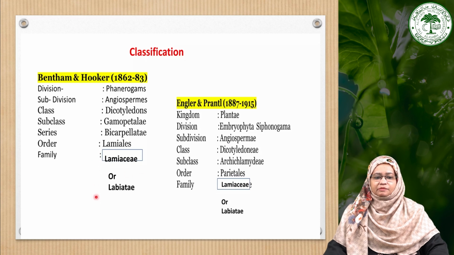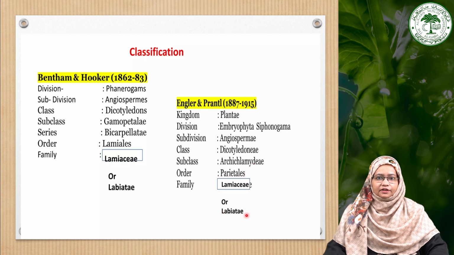The previous name of this family is Labiatae, and it is now changed to Lamiaceae due to the rules of the botanical code of nomenclature. And according to the Engler and Prantl system, this family is also placed in class Dicotyledones, the subclass is Archichlamydeae, and the order is Parietales, in which the family is Lamiaceae or Labiatae.